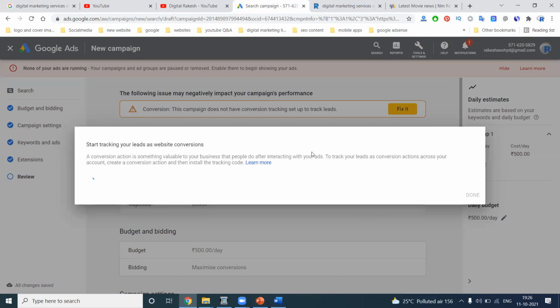Next, what are the goals? Sales, lead generation, website traffic, brand consideration, brand awareness, local search, and app promotion. These are the particular goals. App promotion, app remarketing, app installs. These are the multiple options. Is it clear? This option is given at Google Ads creation time. Is it clear? You finally fix it and start the campaign. Some people ask: is conversion tracking important for our business?